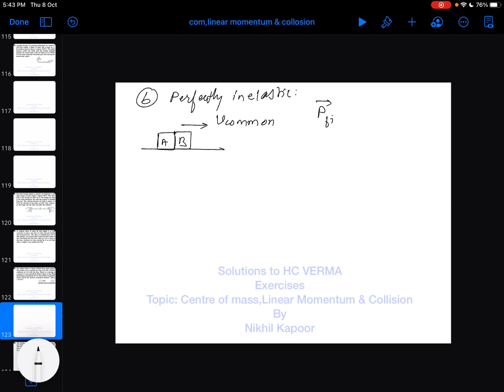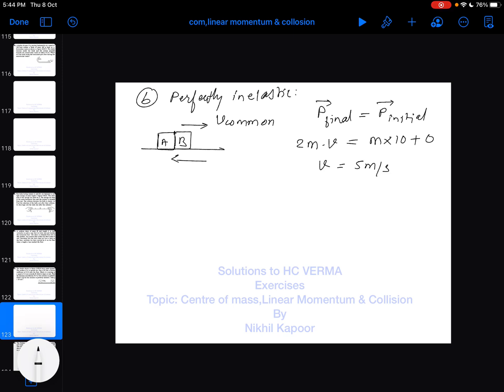The total momentum of the system finally must be equal to the total momentum of the system initially. So 2m into the common velocity is equal to m into the initial velocity of A plus the momentum of B, which is 0 because B is at rest initially. So after collision they are going with a velocity of 5 meter per second.